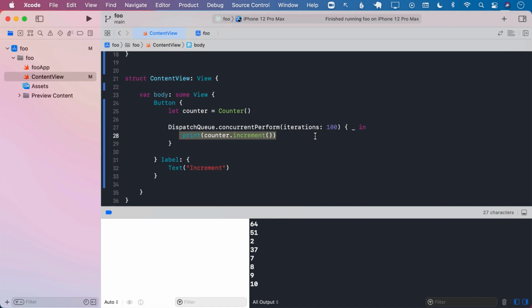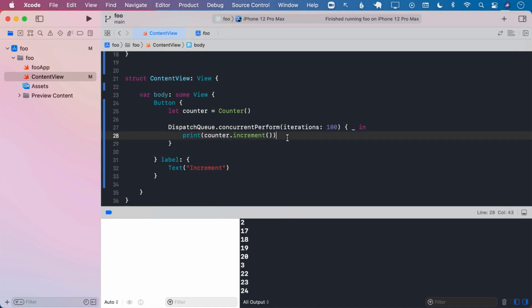So we don't really know which one is going to get executed first. You're calling it 100 times, and any one of those can get executed first. So you can see that counter was 2 and then 17, 18, 19, and so on. So the sequence is completely messed up.